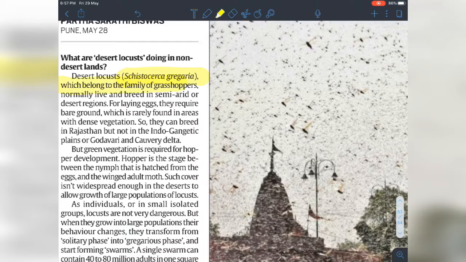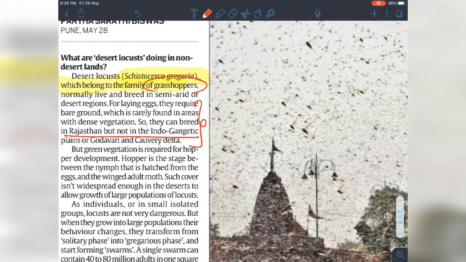They belong to the family of grasshoppers, and they normally live and breed in semi-arid or desert regions. For laying eggs, they require bare ground, so they can lay eggs, and that bare ground is not found in areas with dense vegetation. So they can breed in Rajasthan but not in the Indo-Gangetic plains or the Godavari or Kaveri Delta. That is a major point you have to understand.